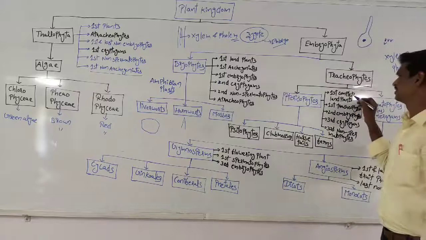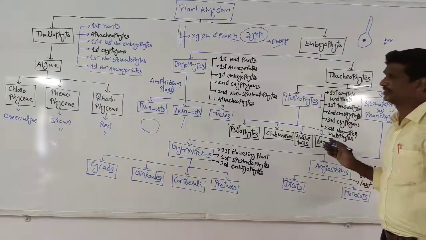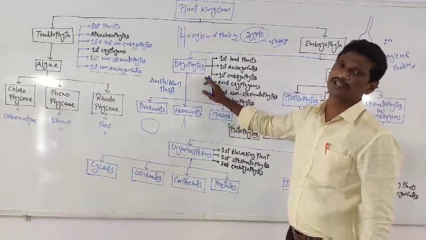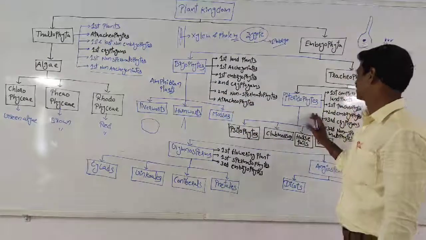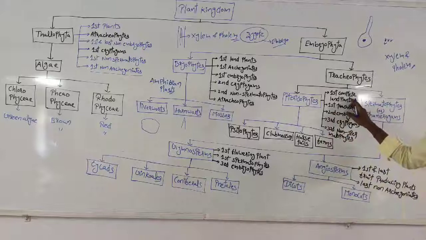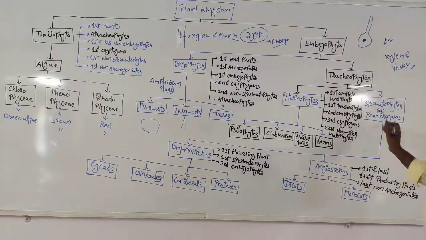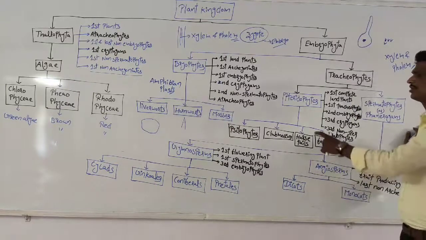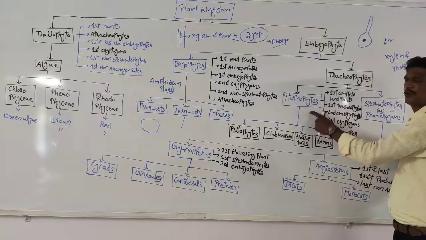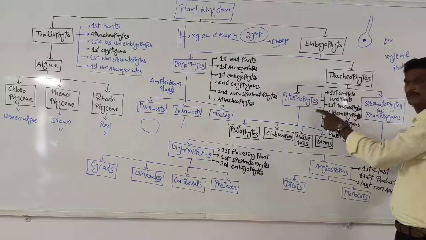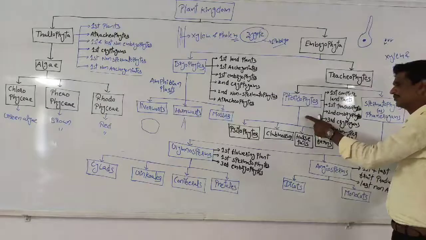So here pteridophytes are the first complete land plants. Half of the life cycle is within water and half of the life cycle is on the surface of the land. And here the true leaf, true root and true stem formation started from the pteridophytes. The true parts originated from the pteridophytes. And these are the first tracheophytes, meaning the first xylem and phloem plants.